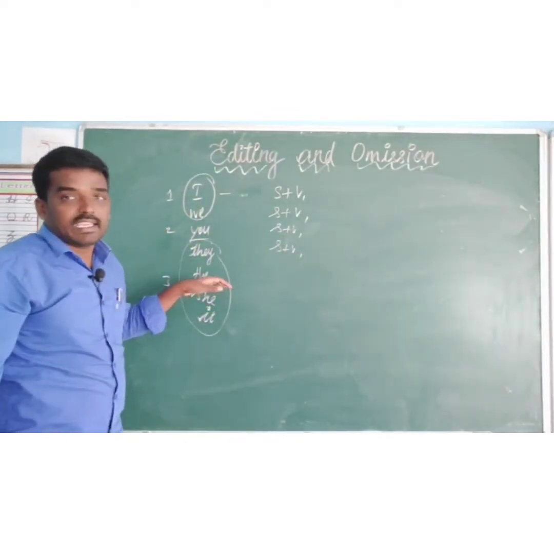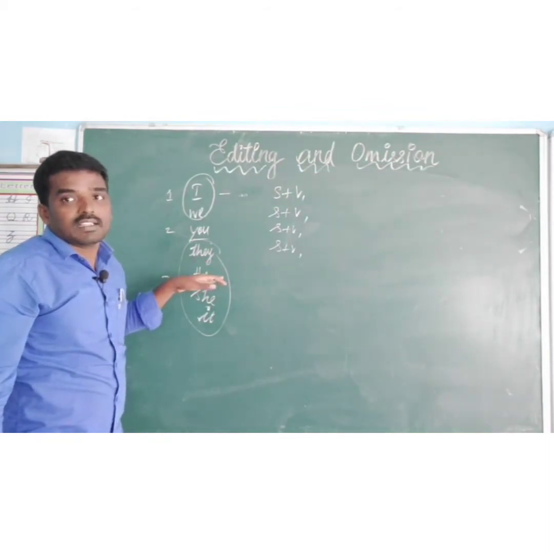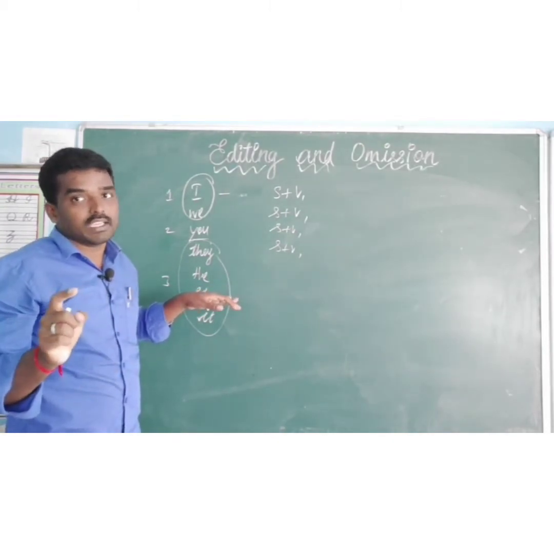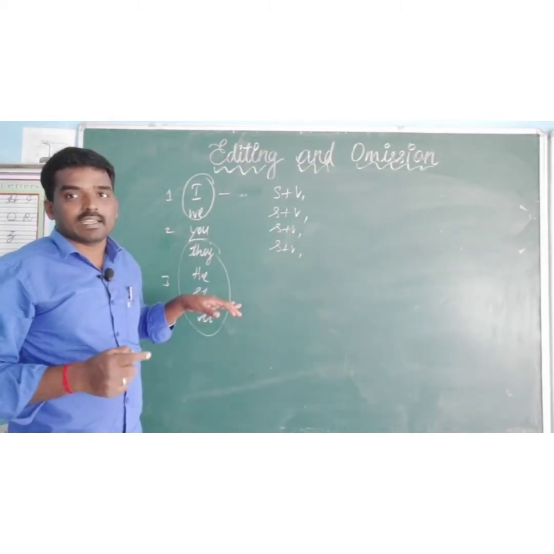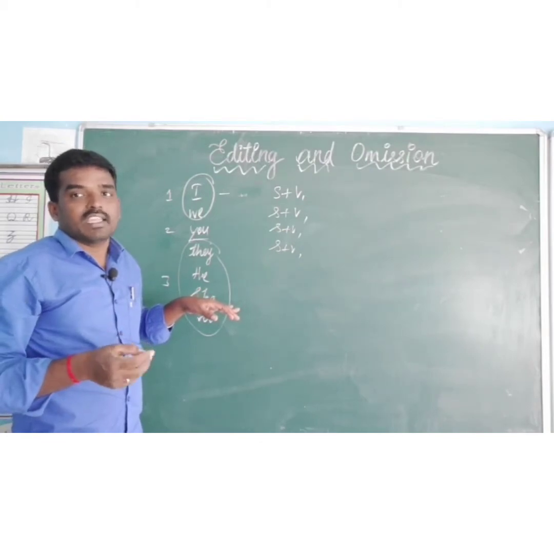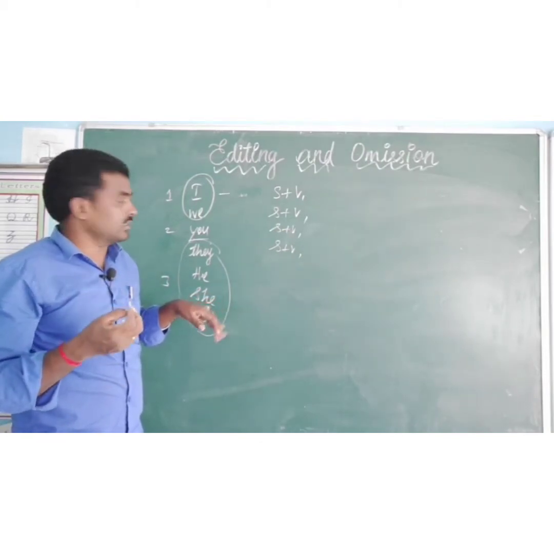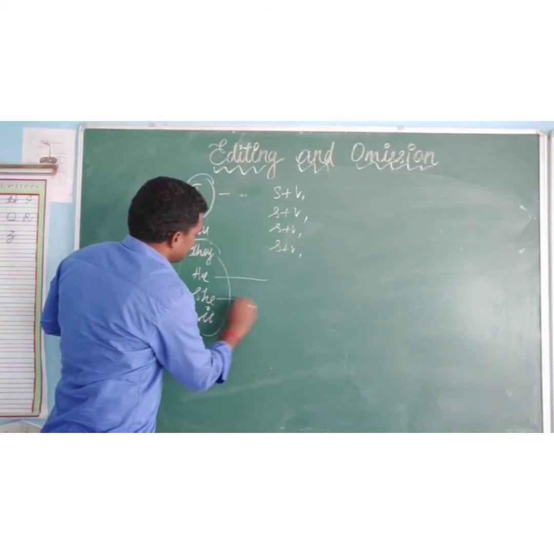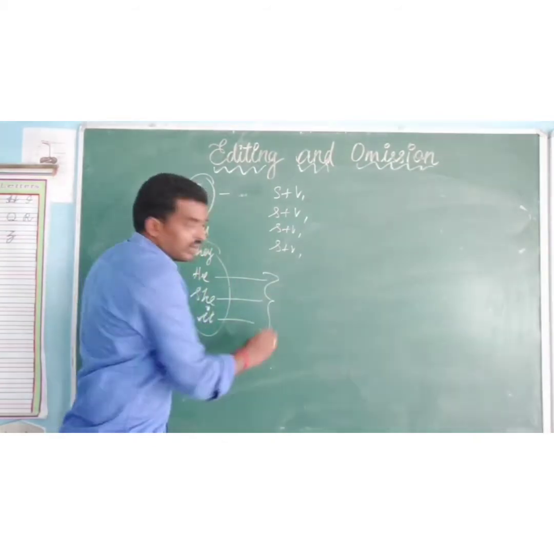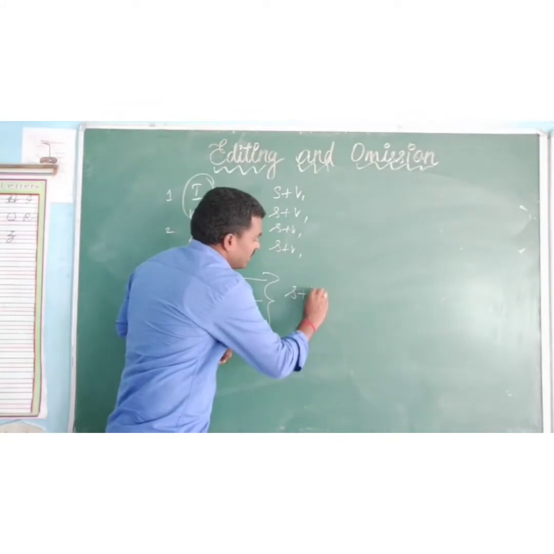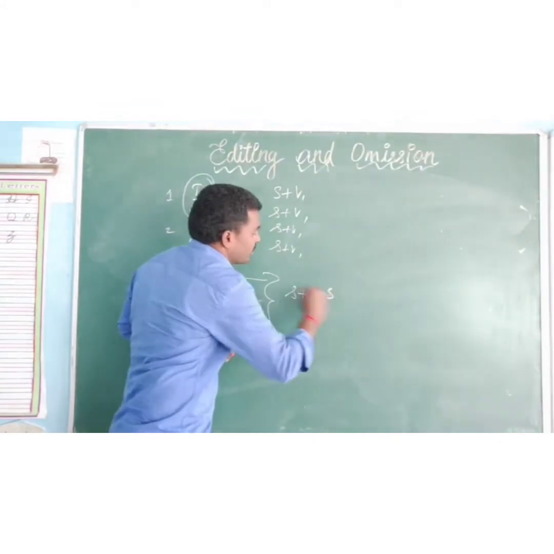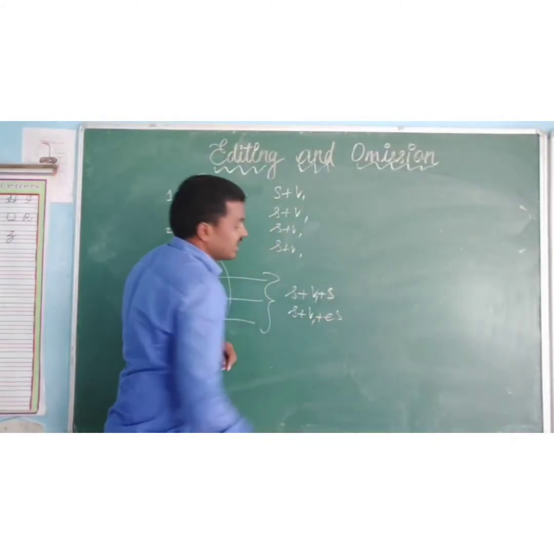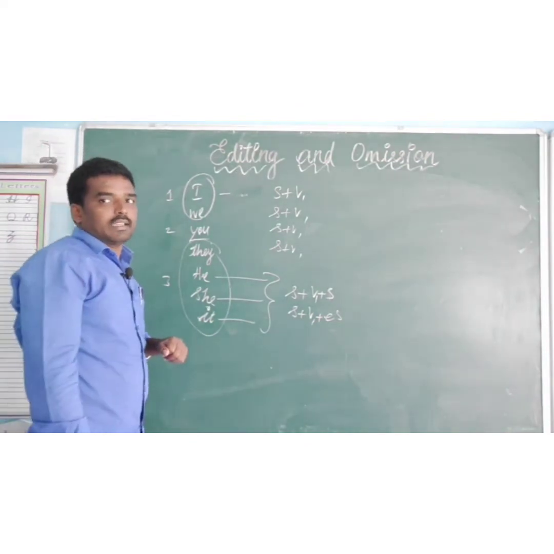But he is the third person. For that we want to use: he writes a story. He plays cricket. He drinks water. He eats something, fruits we can say. So for he, she, it we want to use subject plus verb 1 plus s, or subject plus verb 1 plus es. Can you understand?